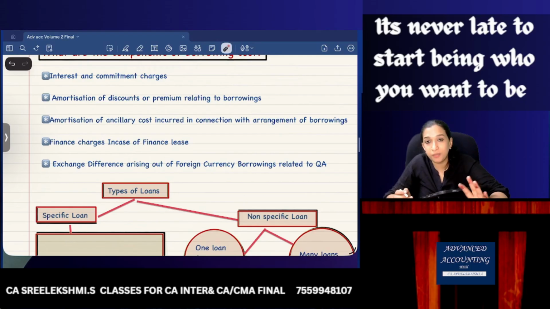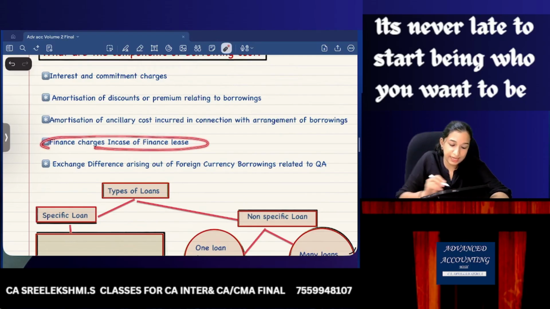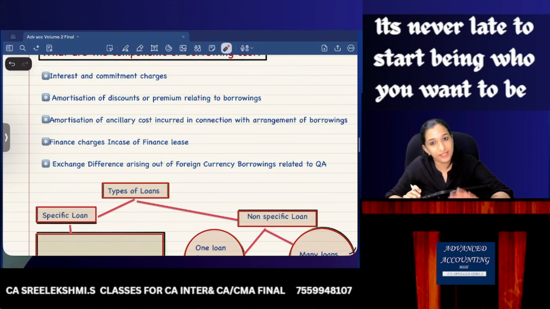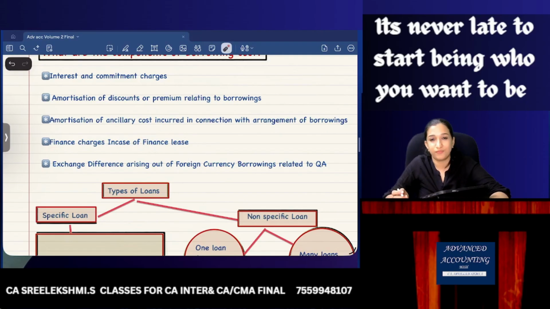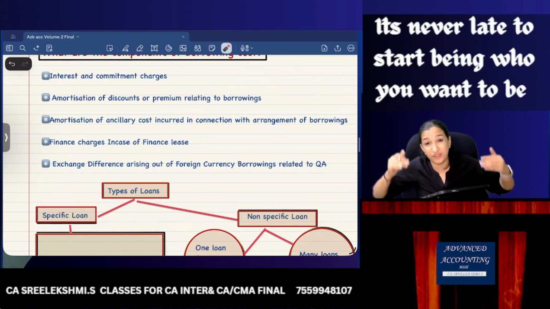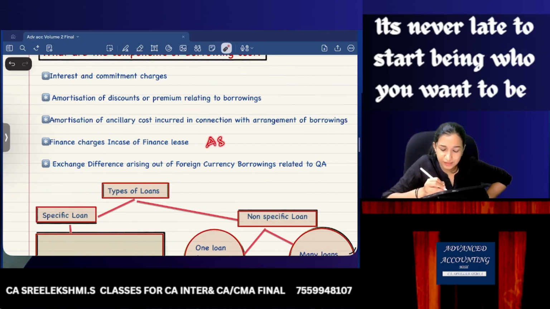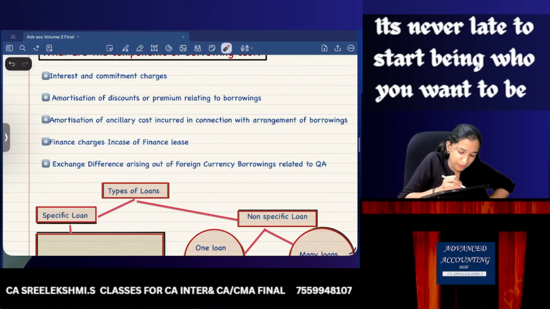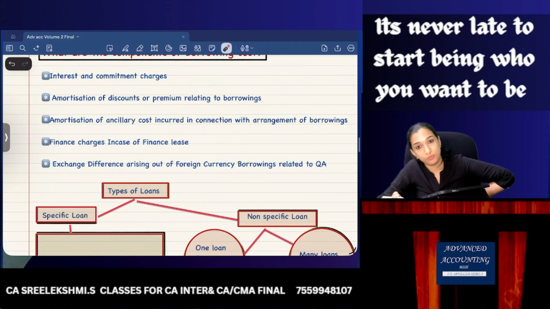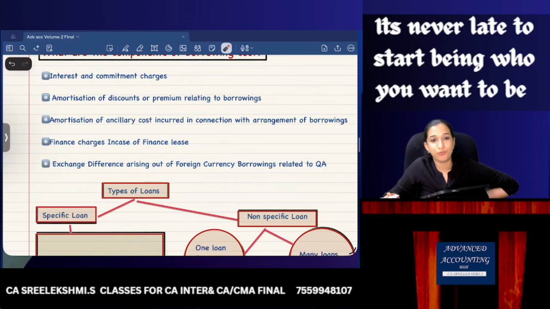The next one may not be familiar because we have not studied AS 19. If you have already studied, very well. Finance charges in case of finance lease. If it is a finance lease, as per AS 19, there will be finance charges. That also forms part of borrowing cost. First of all, the name itself is finance charges. So it's a borrowing cost. Then exchange difference in case of foreign currency borrowings related to a qualifying asset.